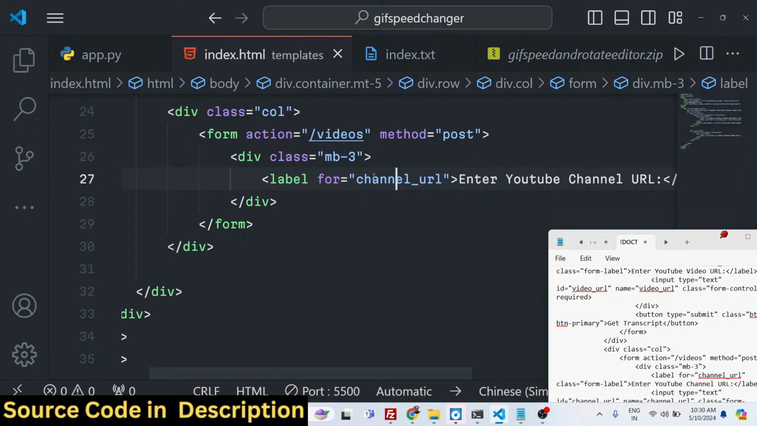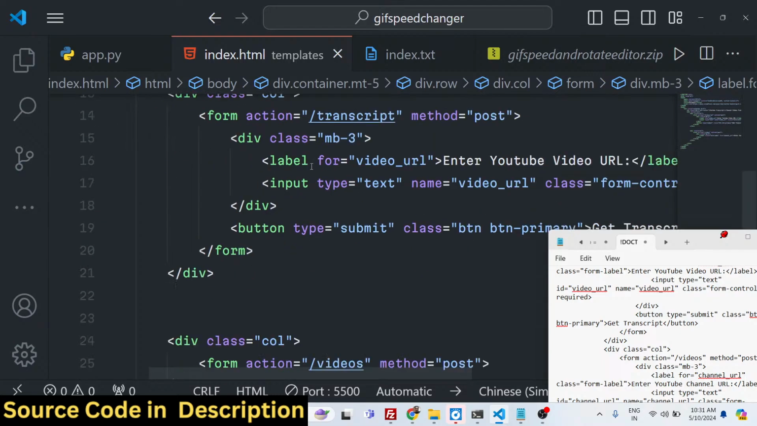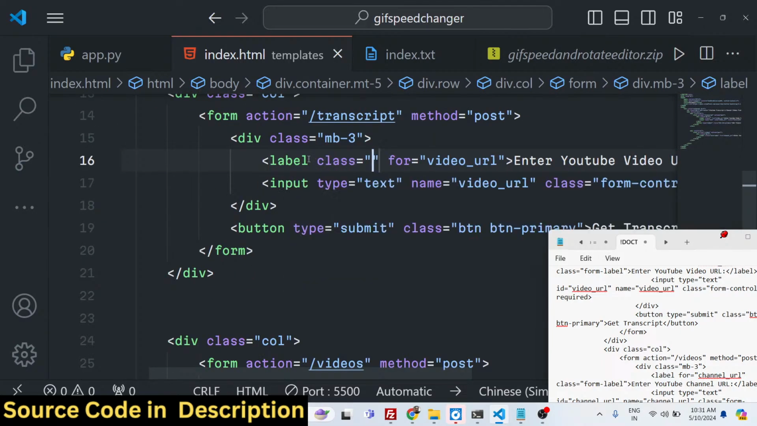and we also need to give it a label, a class. We forgot to give it form-label. This is actually a Bootstrap class, and we forgot to give it here also, so just give it.